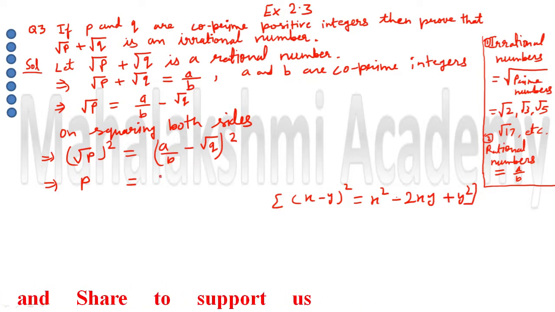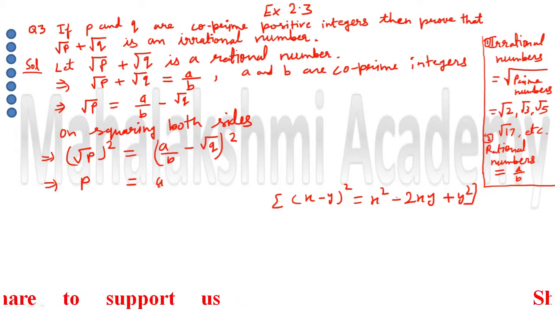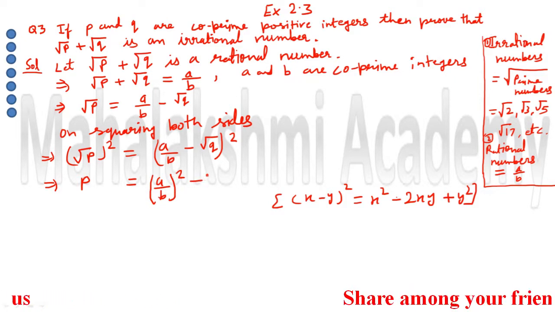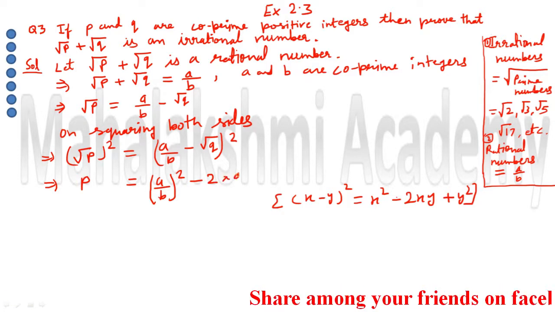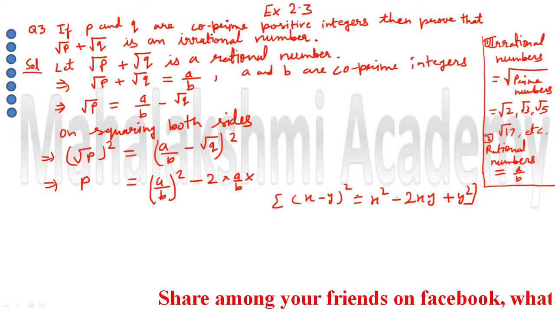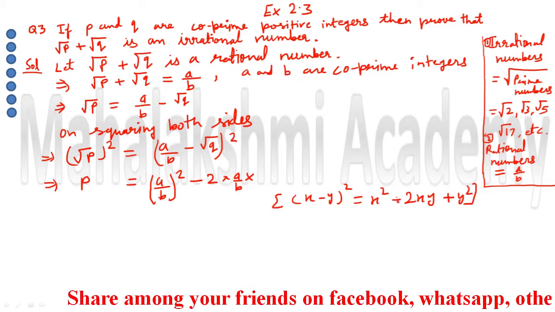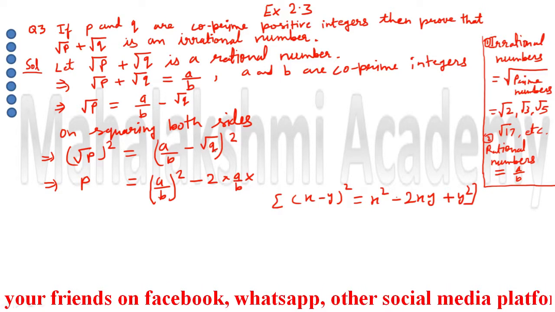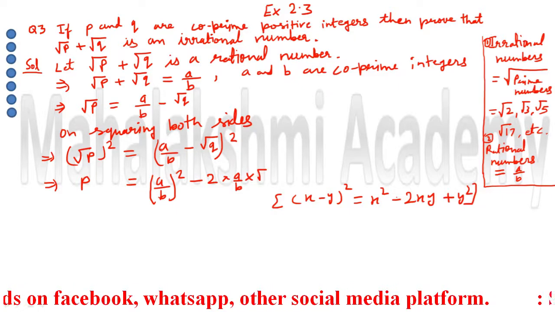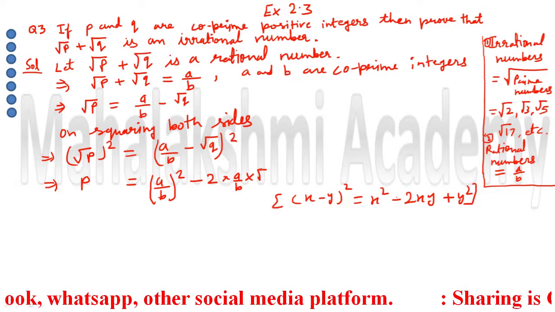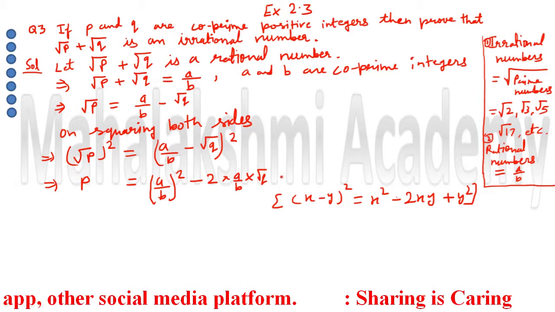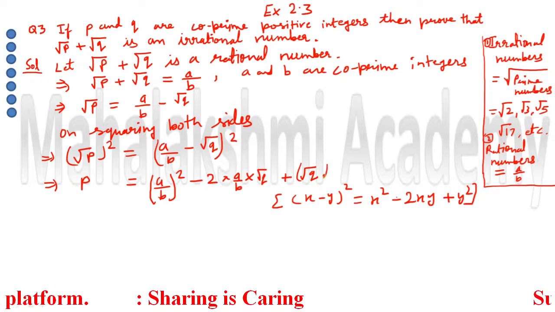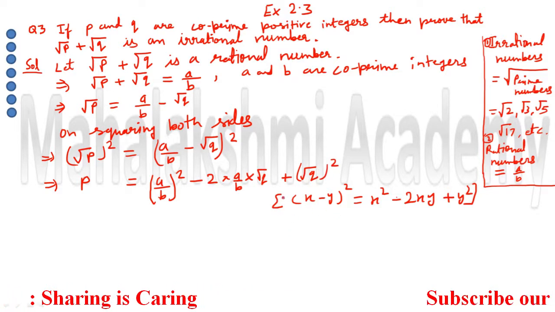So when we do this square, we will get here (a upon b) whole square, that is our x square, then minus 2xy, so minus 2 multiplied by a upon b multiplied by, so minus 2xy means 2 into a upon b multiplied by root q, because our x is a upon b and y is root q. Then plus y square, plus y square means root q square. So we had used this formula, so this is our reason.